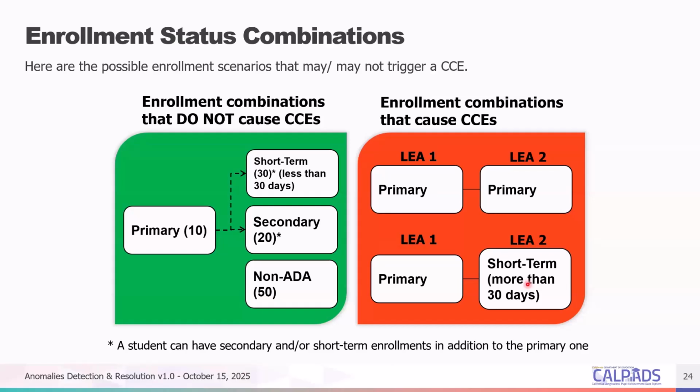By rule of thumb, if a student is at an alternative education school or at the COE due to some juvenile issues, and the student stays there for more than 30 days, that LEA should then switch their enrollment to a primary enrollment. And then the initial primary enrollment LEA would exit their enrollment a day before that student started their enrollment at the COE or at the juvenile enrollment school.